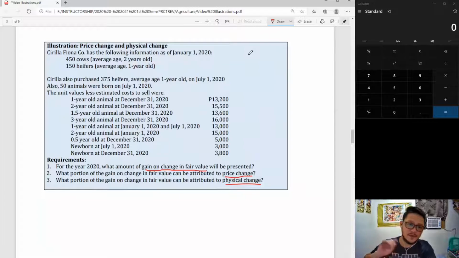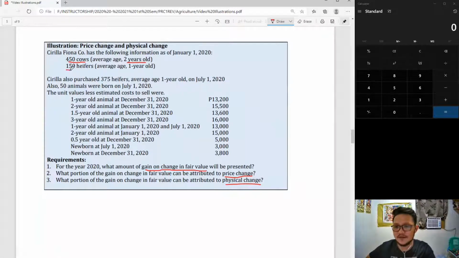So, before anything else, we first need to know what is given. Here, classification of animals. January 1, you have 450 cows. They are all 2 years old.